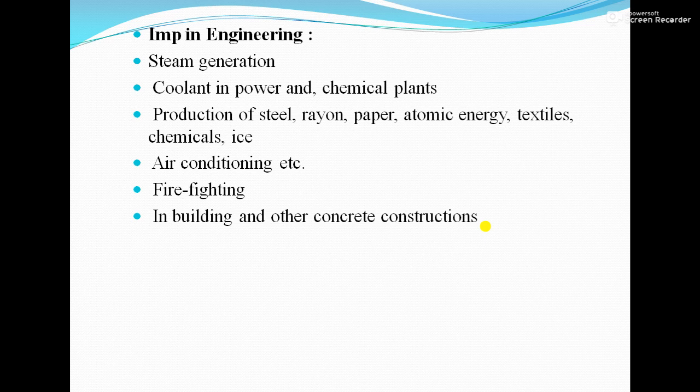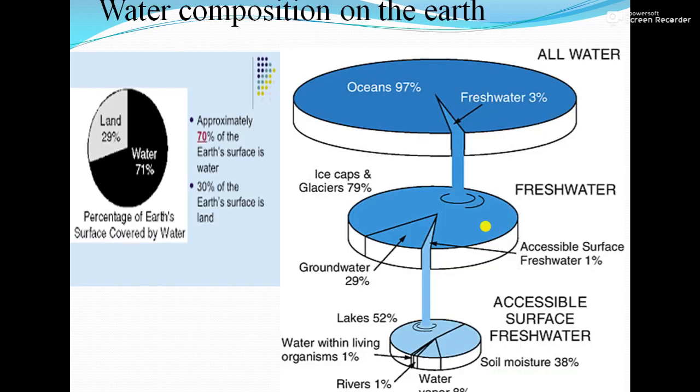Third, production of steel, rayon, paper, atomic energy, textile and chemical industry, in air conditioning, in firefighting, in building and other concrete constructions. So water is used everywhere. There is not a single industry which can sustain without water. So that is the importance of water in engineering.